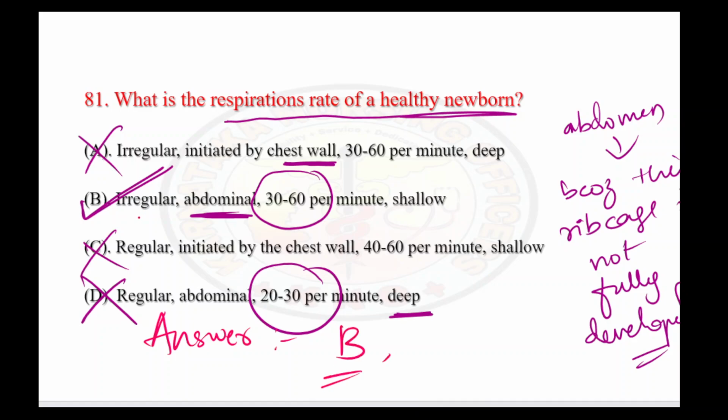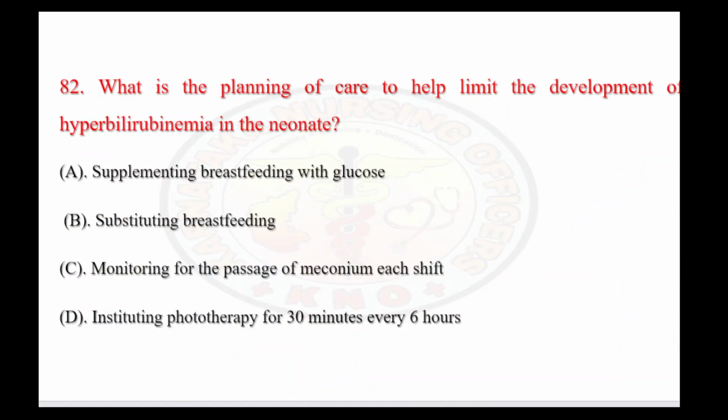Answer is B, irregular abdominal respiration 30 to 60 per minute, and it sometimes becomes shallow also. We can never tell it as a normal regular respiratory rate, because for a newborn it will take some time to get adapted to the external environment. So there will be some irregular movement in the respiration. So the answer is option B.